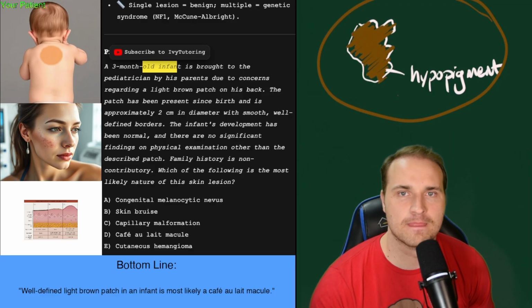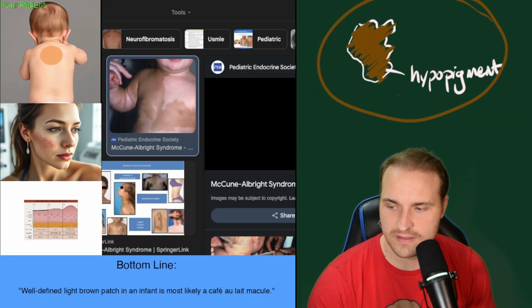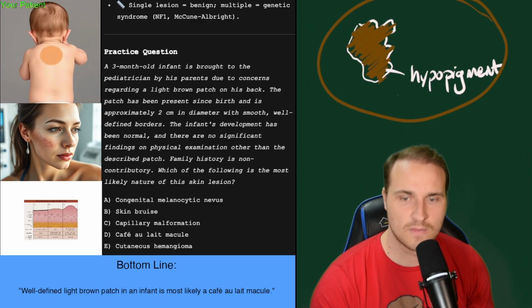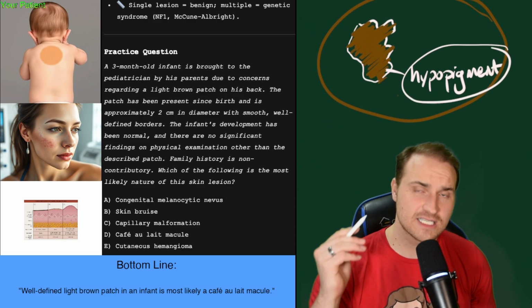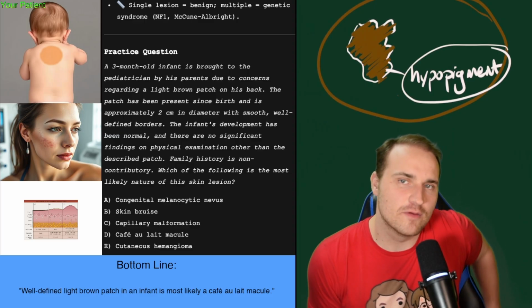Well-defined borders. Smooth, kind of looks like the coast of California versus the coast of Maine, which is McCune-Albright. There you can kind of see the difference. And this is associated with neurofibromatosis type 1. And the reason I wrote hypo versus hyper is that Cafe-au-lait is actually hyperpigmented, right? So that's why they say Cafe-au-lait is coffee with milk, right?